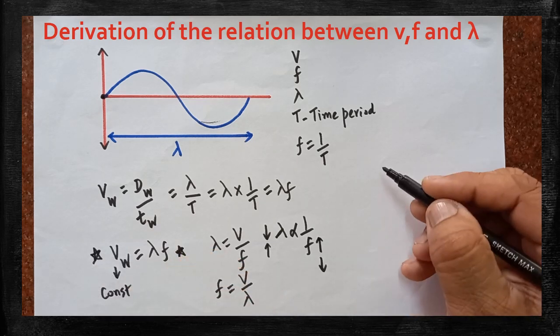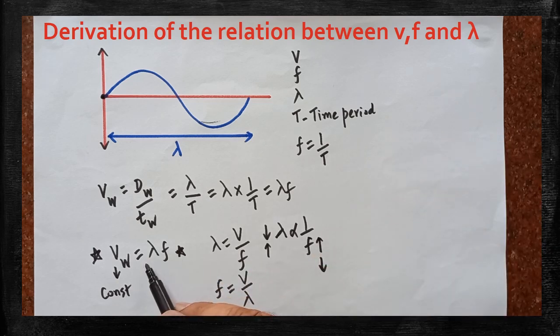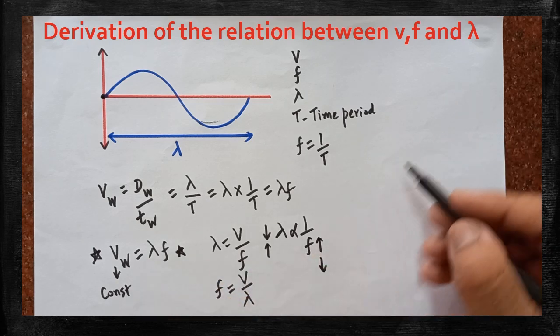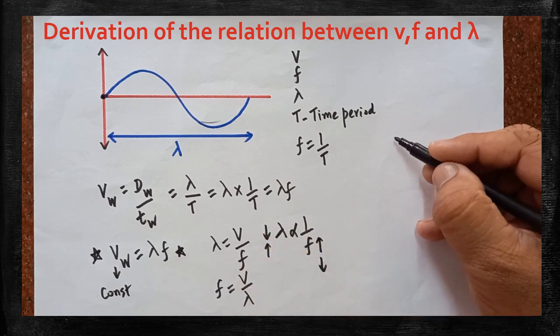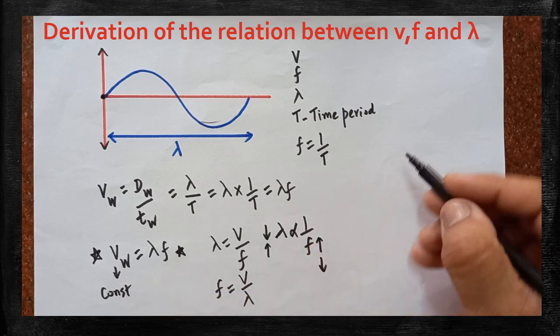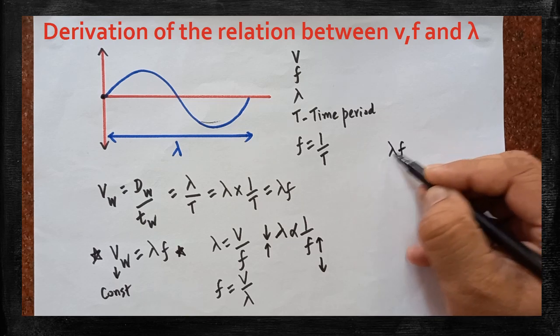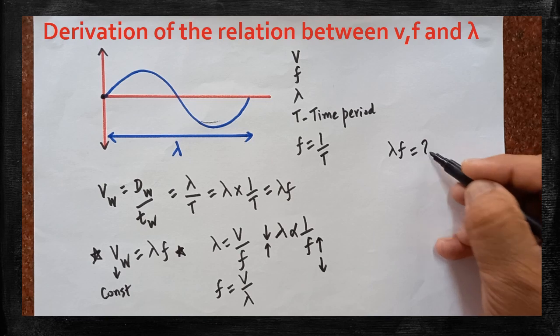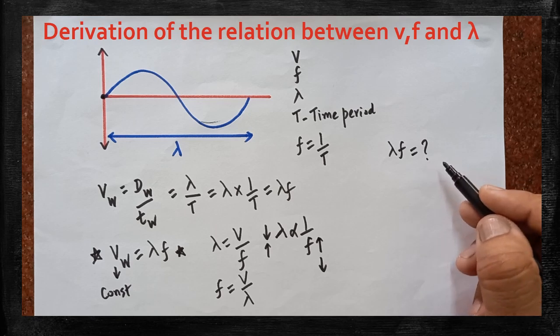Now we have to test whether this equation is correct or not. How can it be tested? Now we'll see the validity of the equation. Which two are multiplied here? Wavelength and frequency. If both are multiplied, you get the value called velocity. What will be the product? Which physical quantity is obtained? That can be tested with the help of dimensional analysis.